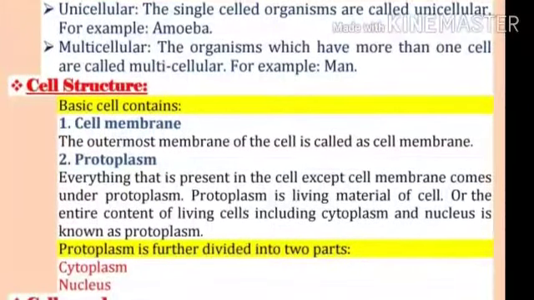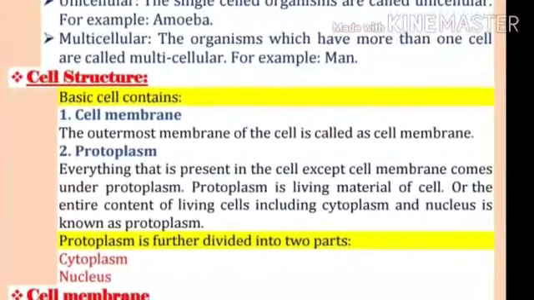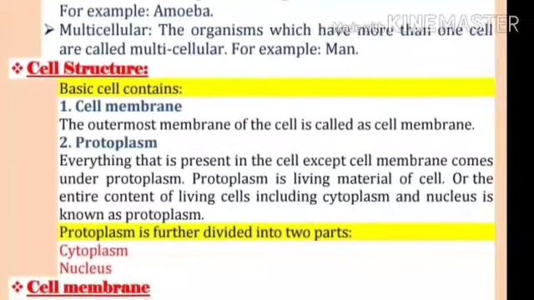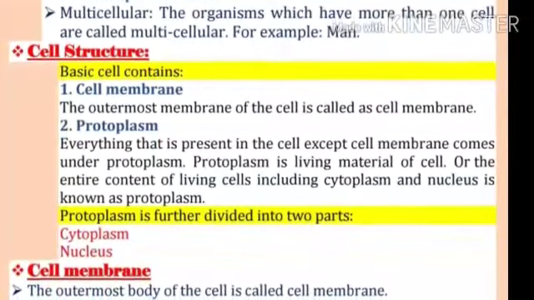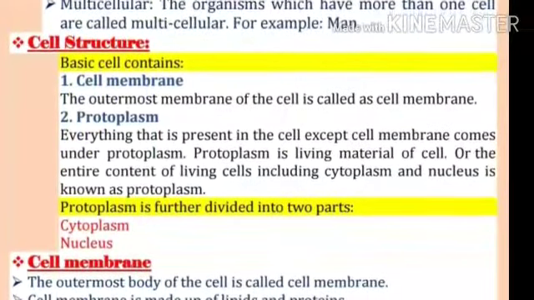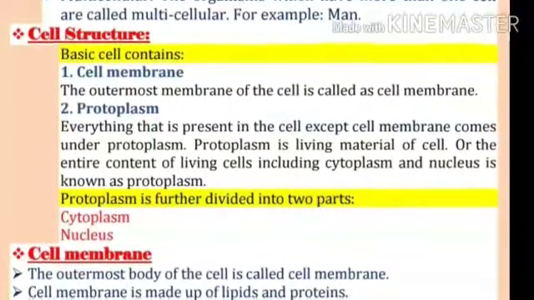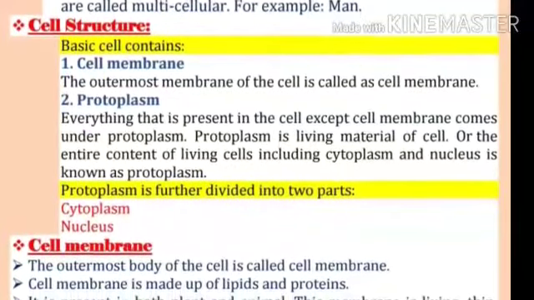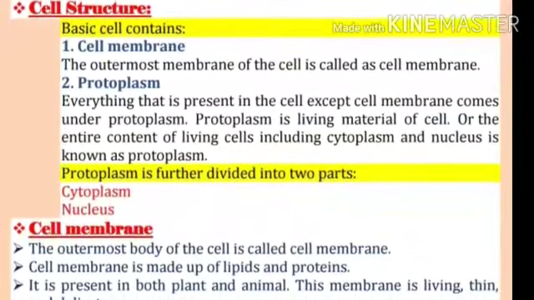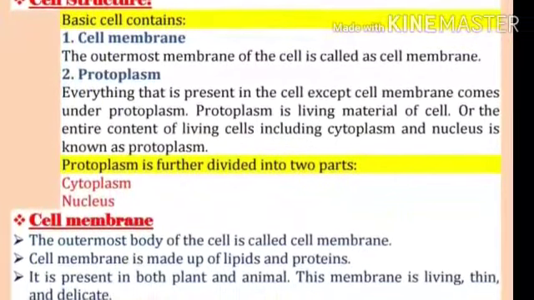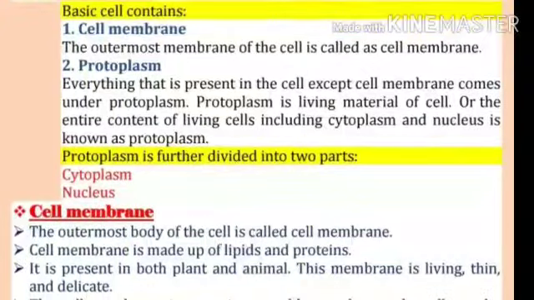The outermost membrane of the cell is called the cell membrane. Protoplasm. Everything that is present in the cell except cell membrane comes under protoplasm. Protoplasm is the living material of the cell, or the entire content of living cells including cytoplasm and nucleus, and is known as protoplasm. Protoplasm is further divided into two parts, cytoplasm and nucleus.